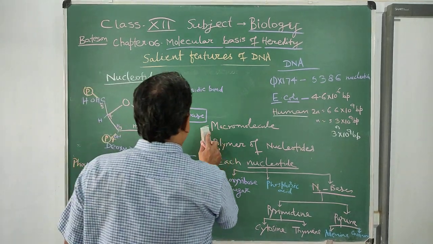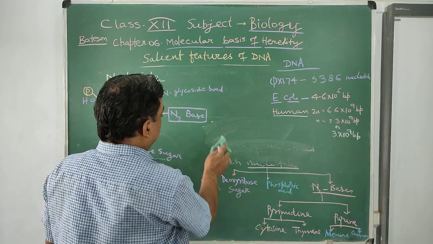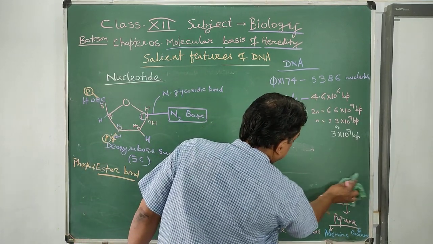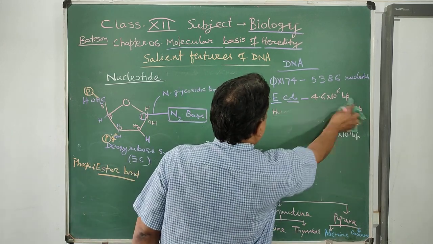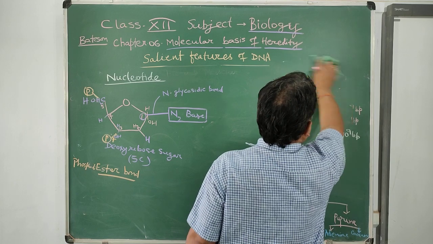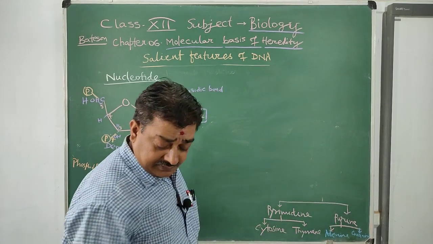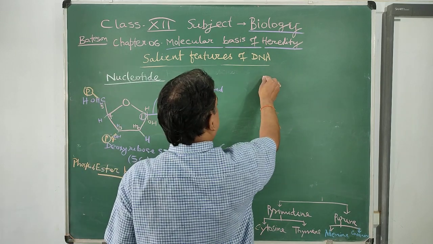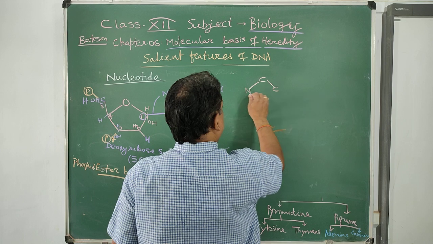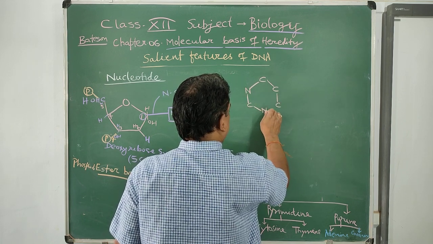What are the types of nitrogen bases? Nitrogen bases are of 2 main types, pyrimidine and purine. Pyrimidine is a single ring compound. Each pyrimidine is made up of 4 carbon and 2 nitrogen.